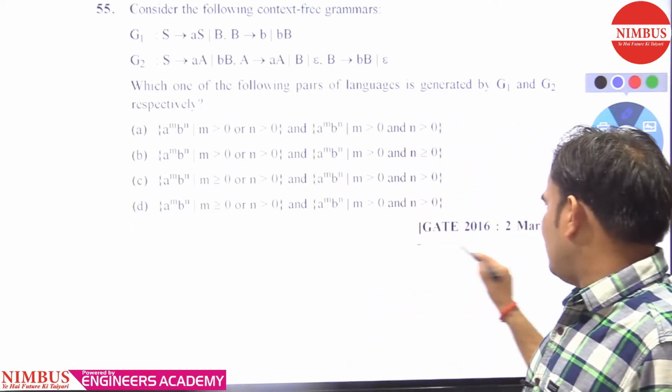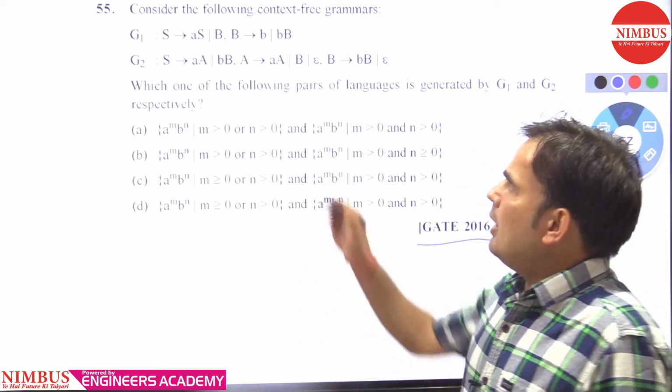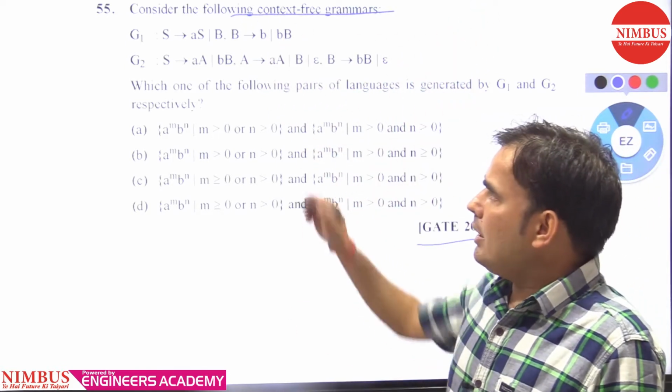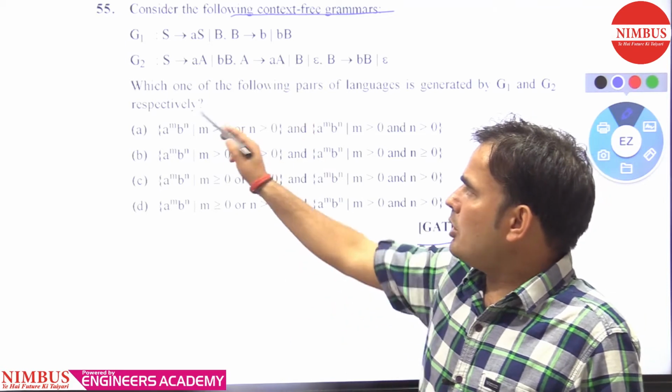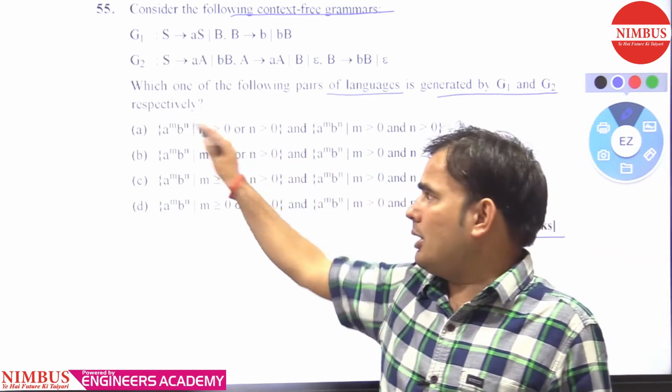This question was asked in GATE 2016 for 2 marks. So let's see what it is saying and what it is asking you. Consider the following context free grammars, G1 and G2. Which one of the following pairs of languages is generated by G1 and G2 respectively?